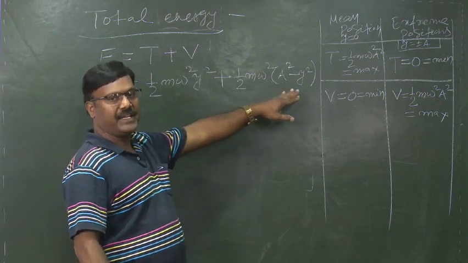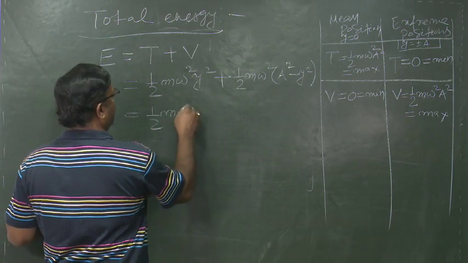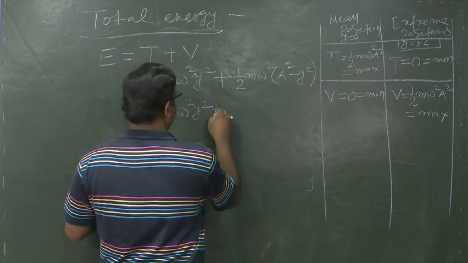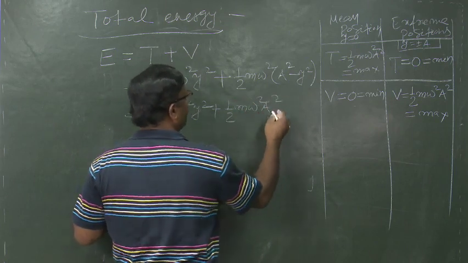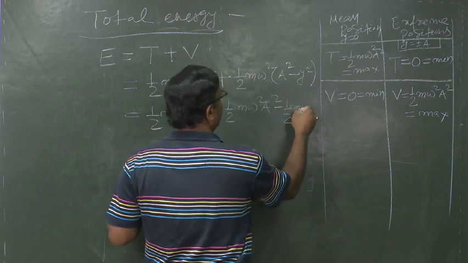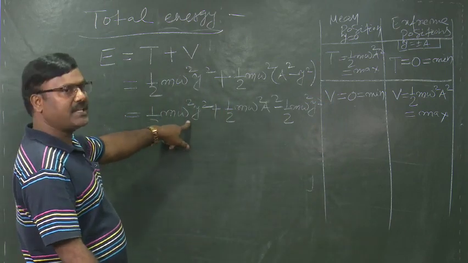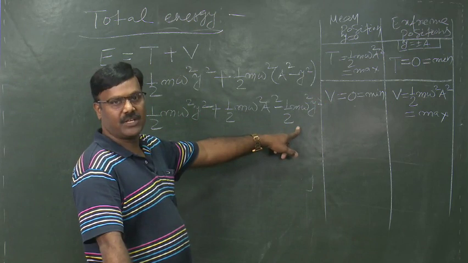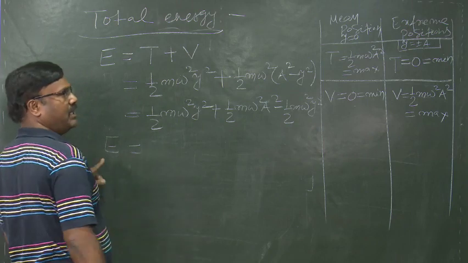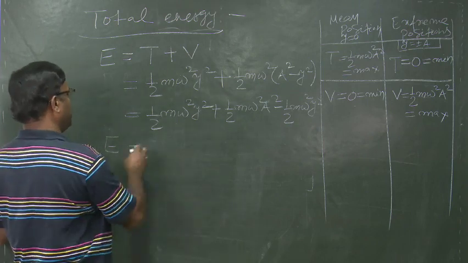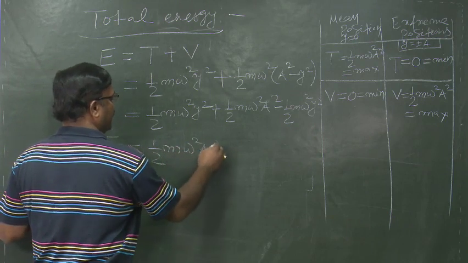Now expanding this bracket we can write half m omega square y square plus half m omega square a square minus half m omega square y square. Half m omega square y square and minus half m omega square y square get cancelled. So the total energy of the body executing SHM now becomes E is equal to half m omega square a square.